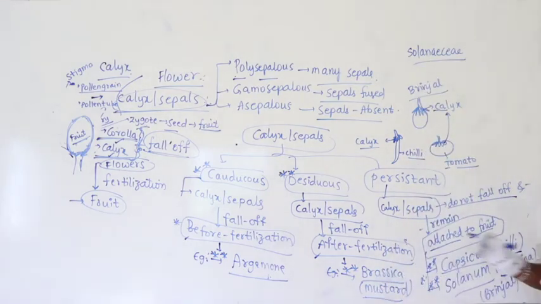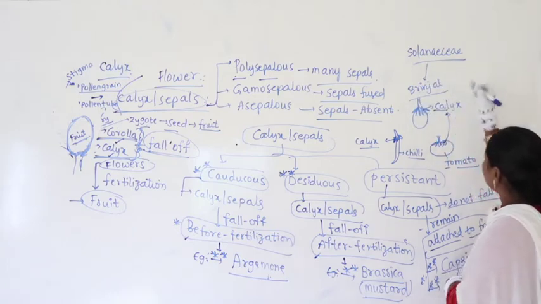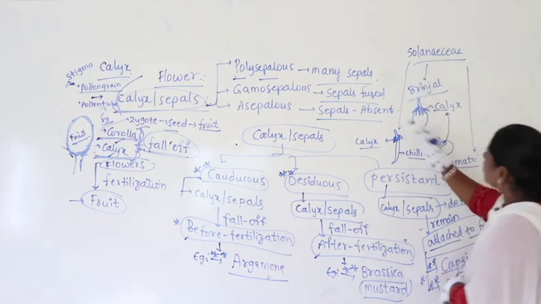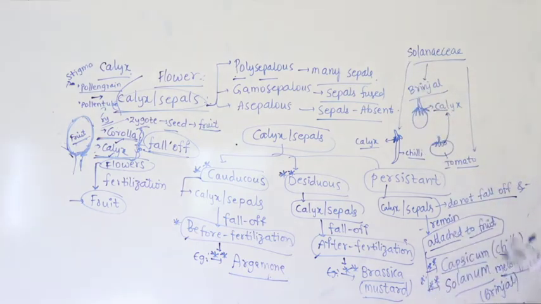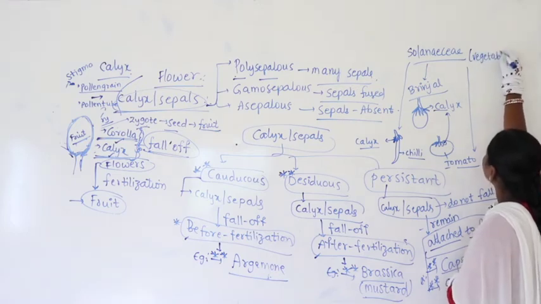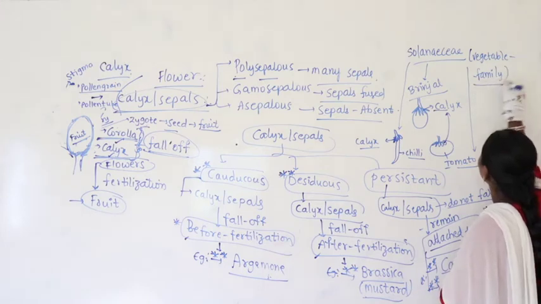So in the Solanaceae family, brinjal also belongs to Solanaceae. Tomato also belongs to Solanaceae, even chili also belongs to Solanaceae. Generally you know that Solanaceae is called a vegetable family. Generally it is referred to as what? A vegetable family.